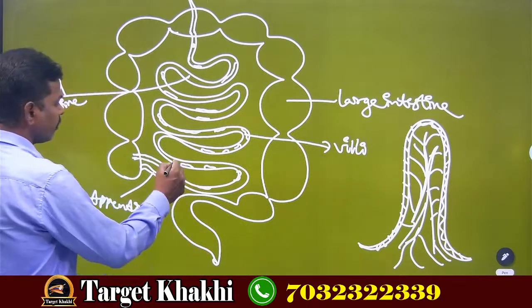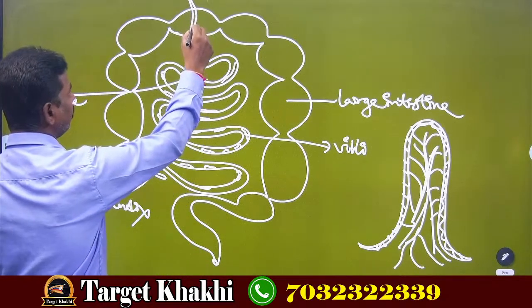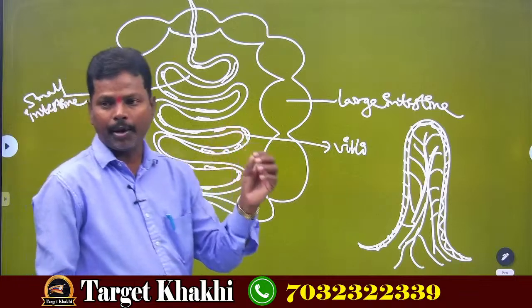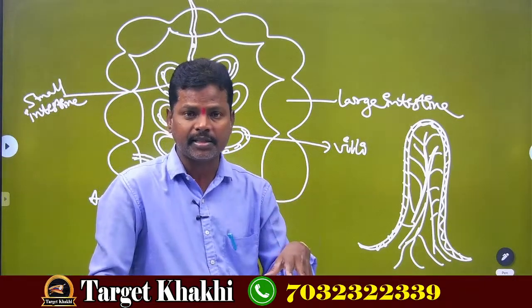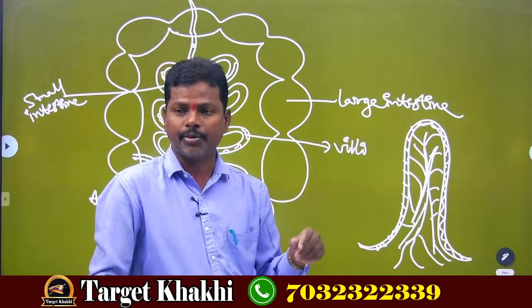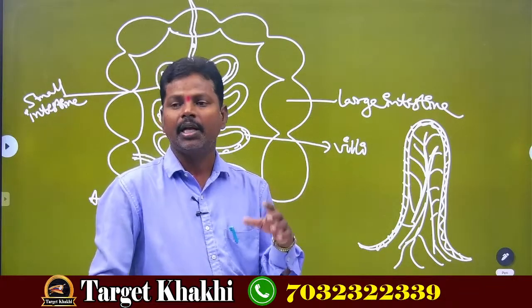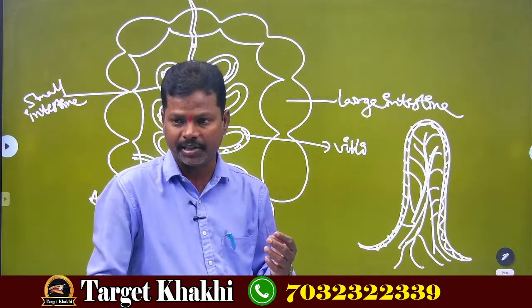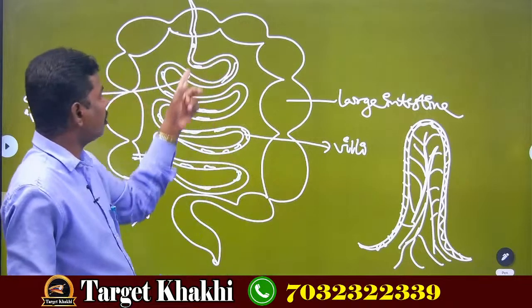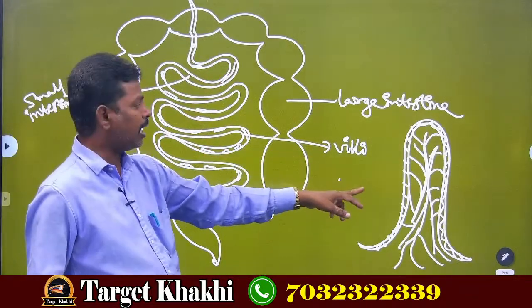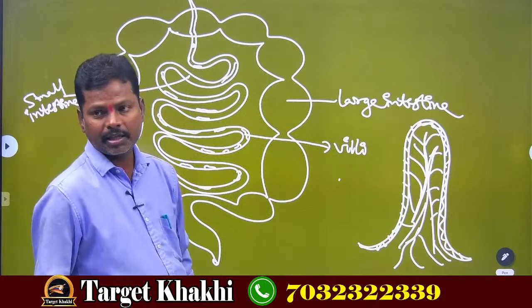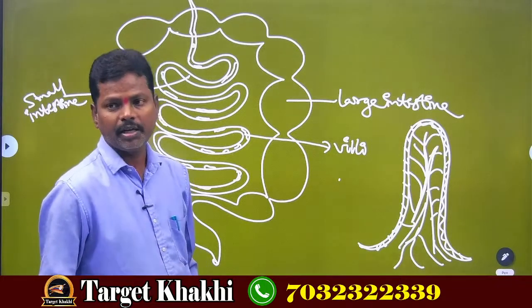So the food which is partially digested in the mouth, completely digested in the stomach, and changed into chyme by the action of different enzymes, will come into the small intestine and be absorbed by villi, the finger-like projections present in the walls of the small intestine.